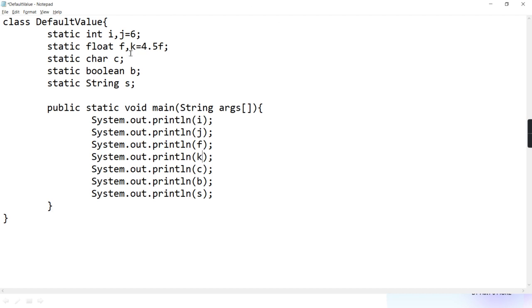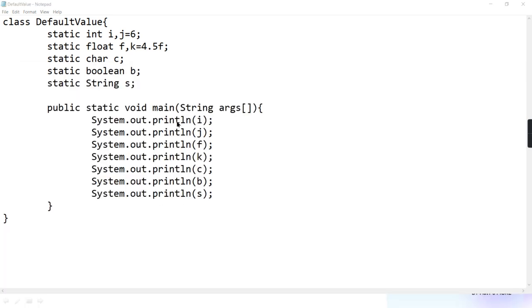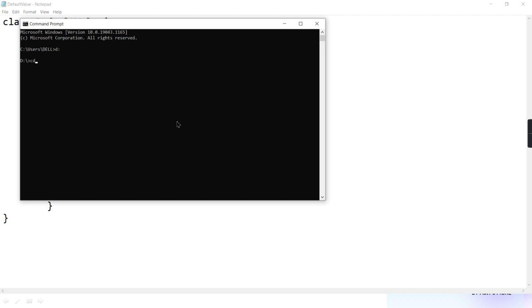Whatever is initialized, that you'll get. See here, I'll give you the output. We'll just compile it. javac DefaultValue, java DefaultValue.